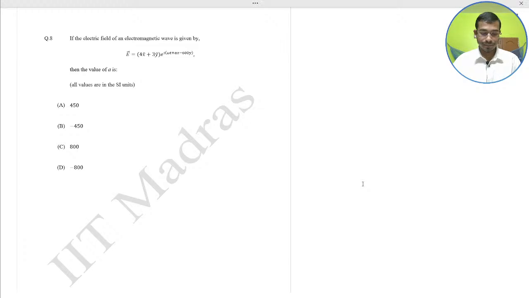Let us solve. So here the propagation vector k is alpha x minus 600y, and the polarization vector n cap is 4x plus 3y.